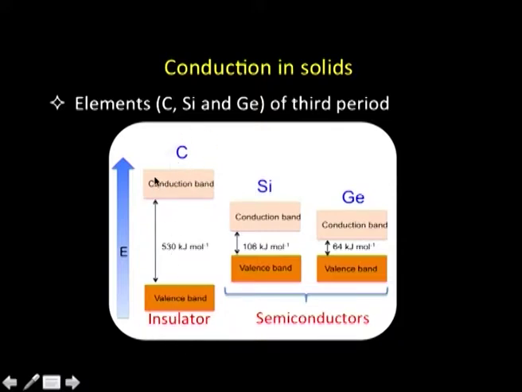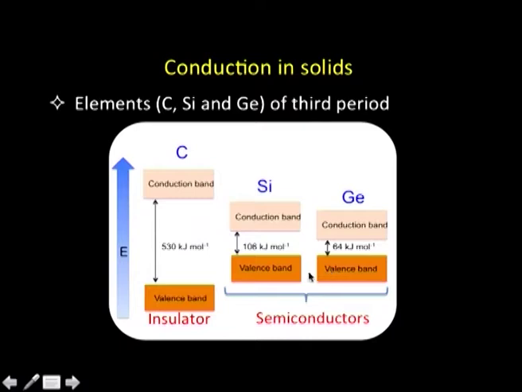When we move from carbon to silicon, we find that we have a similar band structure, but the band gap becomes smaller here. It is about 106 kilojoules per mole, and this band gap is reasonably big, but not so big that electrons cannot move from here to there. Even in the case of germanium, the band gap is even smaller, about 64 kilojoules per mole.